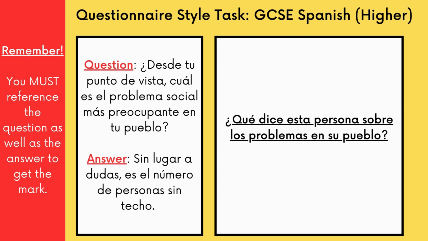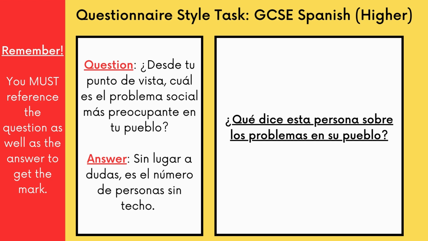So the question is, desde tu punto de vista, ¿cuál es el problema social más preocupante en tu pueblo? And the answer, sin lugar a dudas, es el número de personas sin techo. Remember, to get the answer for this, you have to reference the question and the answer. You can't just say what's in the answer. So the question here is, ¿qué dice esta persona sobre los problemas en su pueblo? What does this person say about the problems in his town? So for this one now, I'm going to let you pause the video and then see if you can work out what the answer is, and I'll show you the answer. So pause the video now.